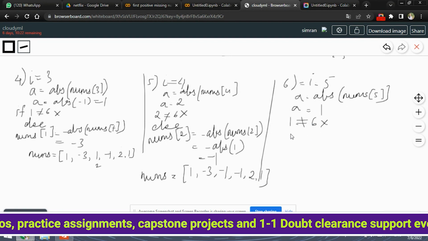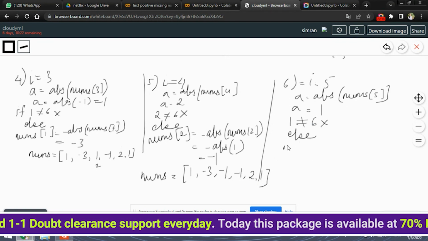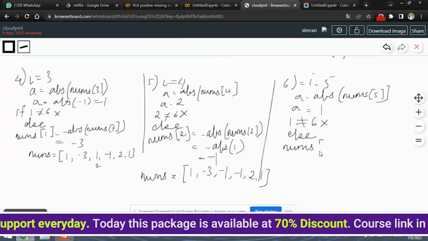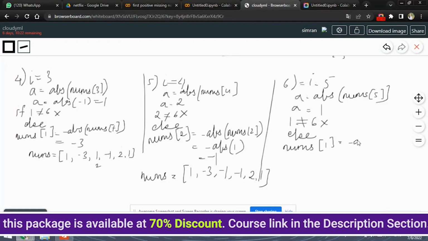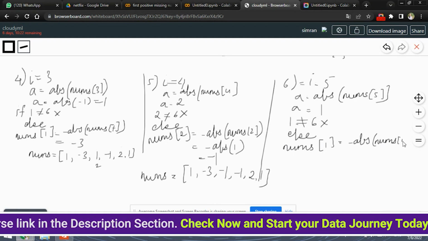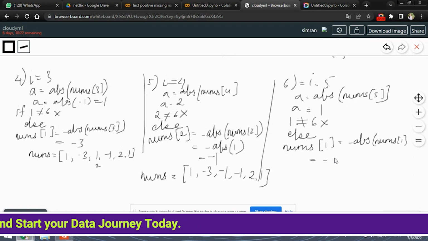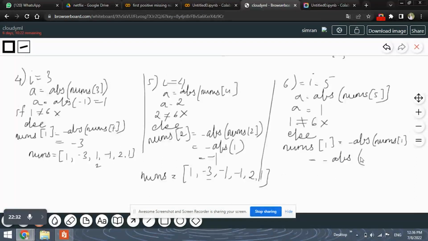So the if condition is not satisfied, go to the else condition. In the else condition again, nums should be replaced with minus absolute of nums of 1. So it will simply get replaced with nums of 1, which here is minus 3. Correct?